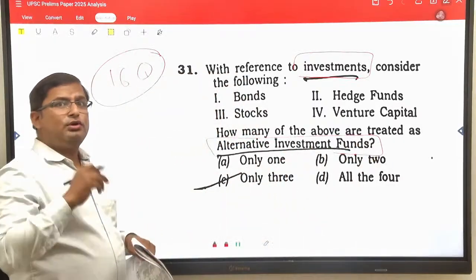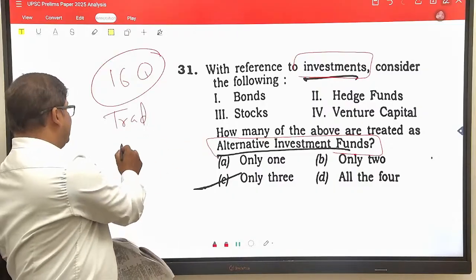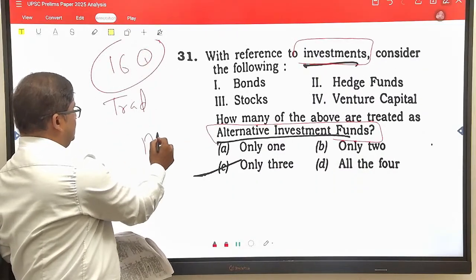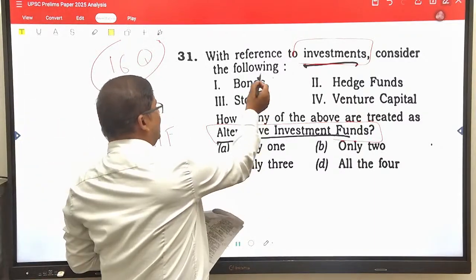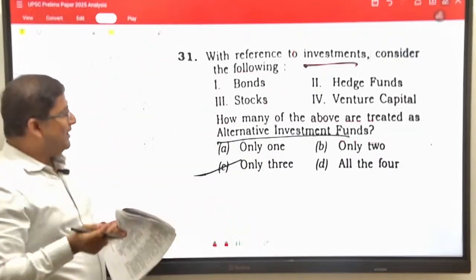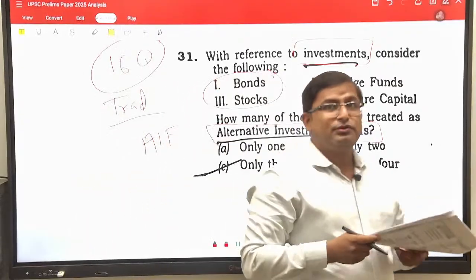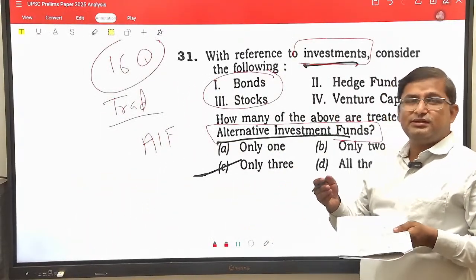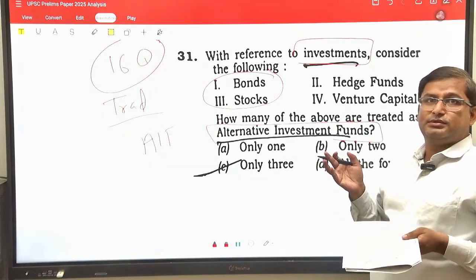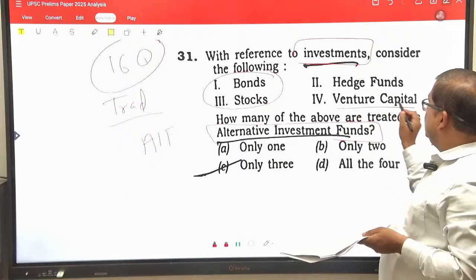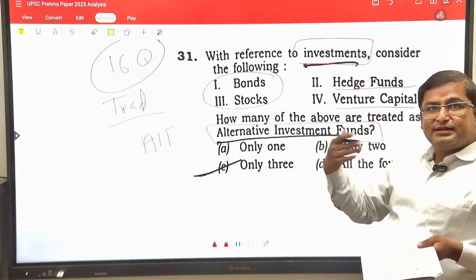See, there are 2 type of fund. One is traditional fund and another is alternative investment fund. So in traditional fund, generally we consider bond and stocks. So 1 and 2 can be easily eliminated. Alternative investment fund are those funds which are generally very risky and they have been pulled from the private investment. Generally venture capital, hedge fund, REITs, these are considered as alternative investment fund.